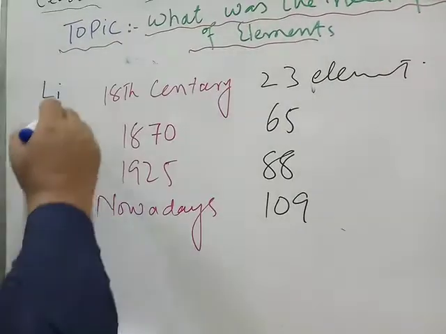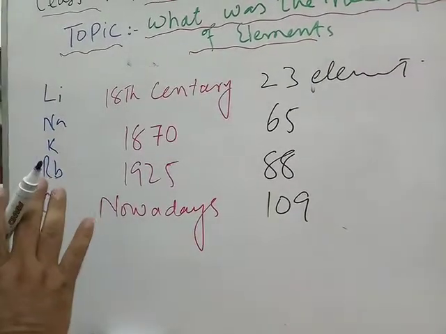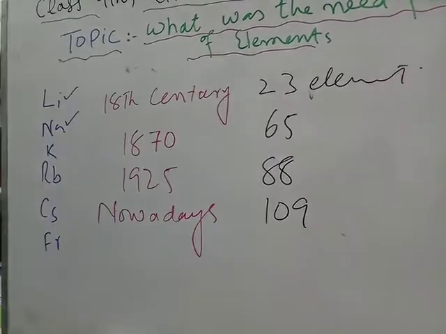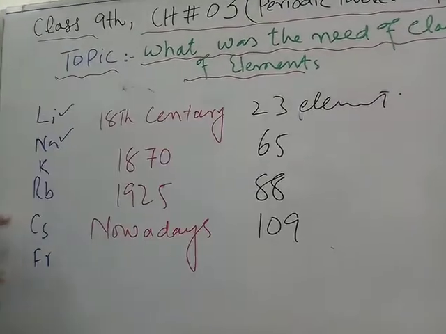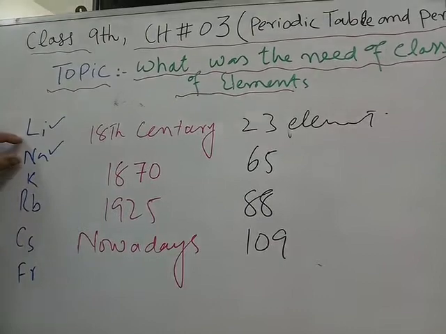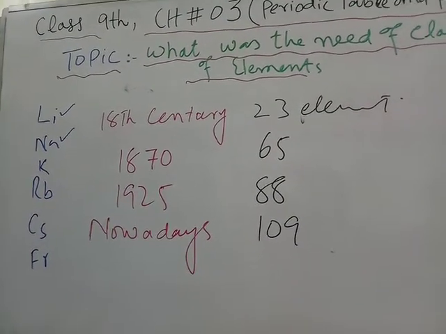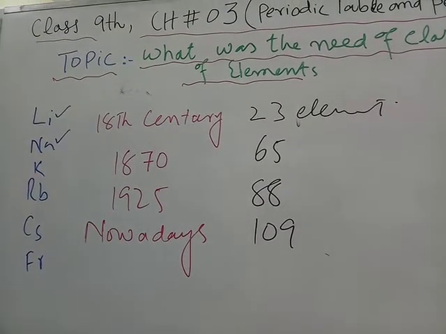Why? Because they have identical or roundabout similar chemical properties. If we study the chemistry of lithium or sodium, this means we have studied the chemistry of the whole group. So there is no need to go for the others if you learn at least one. In this way, the study of elements and their compounds became easy.